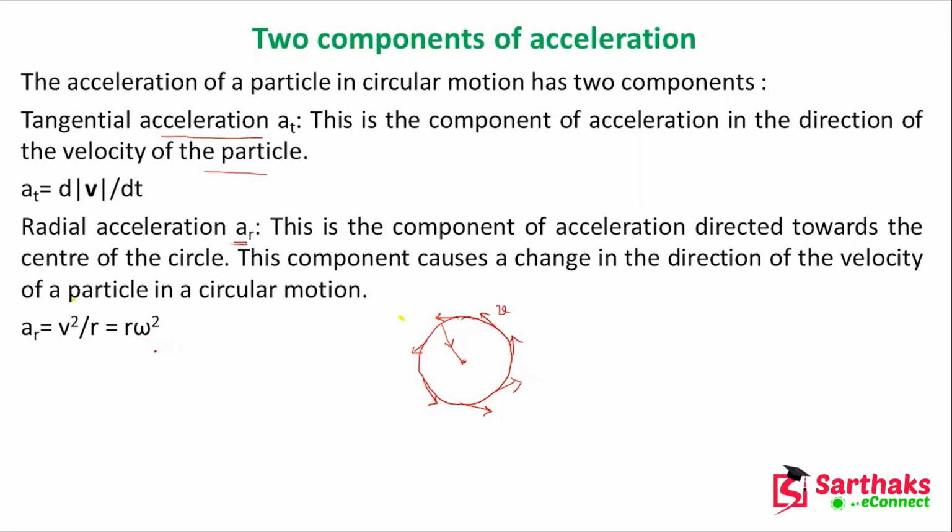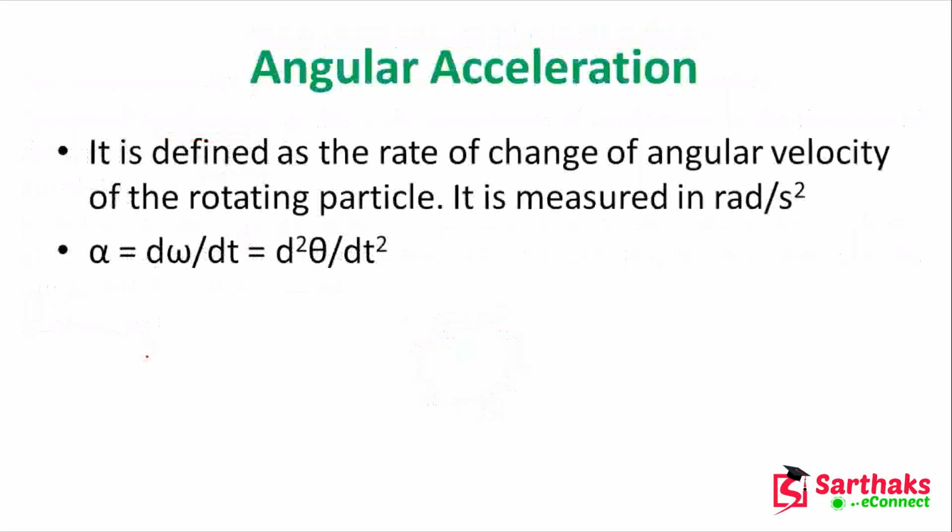One is the tangential, another is the radial. Tangential means the component of acceleration in the direction of velocity of the particle. And radial acceleration is directed towards the center of the circle.